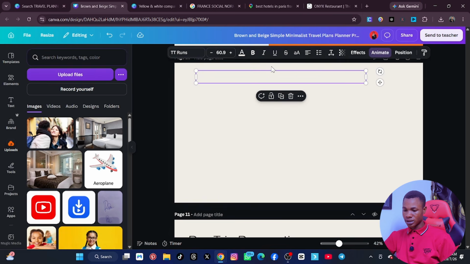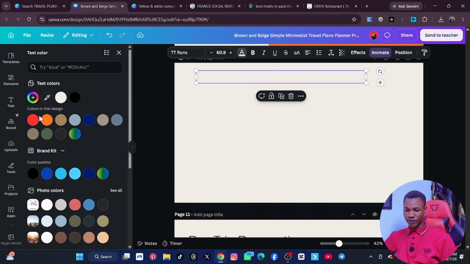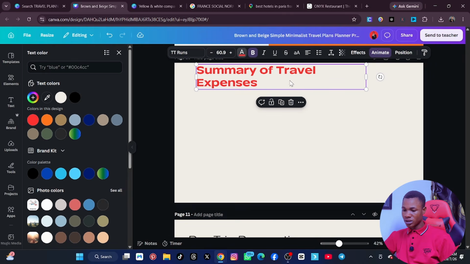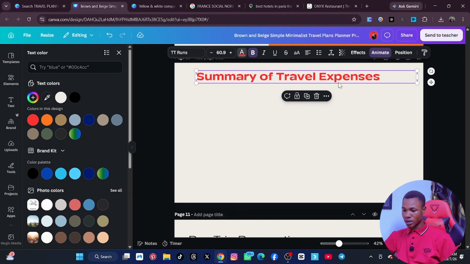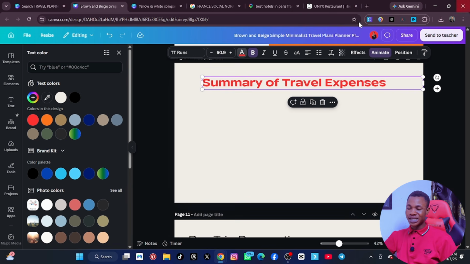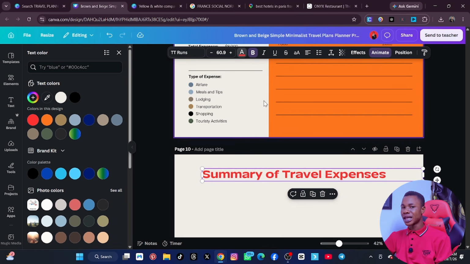Oh, that thing, I need to change it to black so that it will fit. All right, so click on bold, and then let me click on it again, and then put it here. Now once it's here, you now put the summary of everything. The budget actually looks like the summary, but it is not the summary.